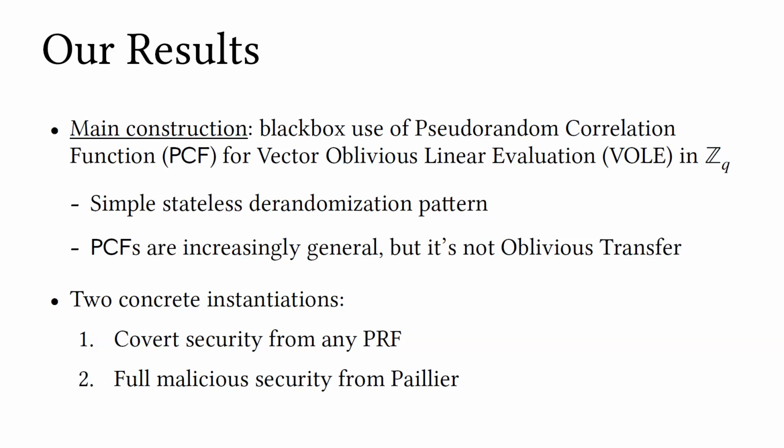They're pretty new, but while we're generic in PCFs, PCFs are not OT, right? It's reasonable to say that you're using generic assumptions if you have something as fundamental as OT, and PCFs are not exactly that. We do give a couple of concrete instantiations for these PCFs, one that achieves covert security generically from any pseudorandom function, and another one that makes use of a specific technique using pi.